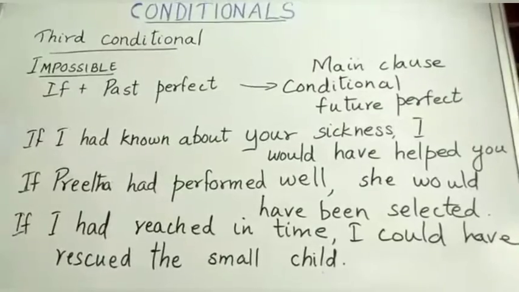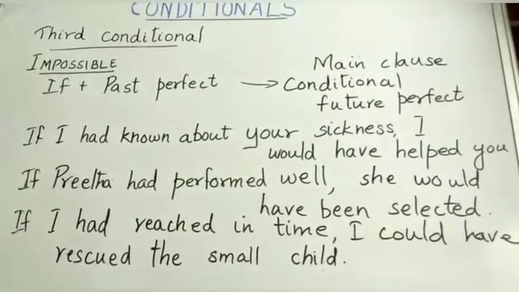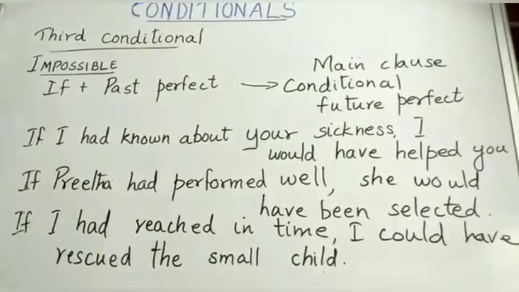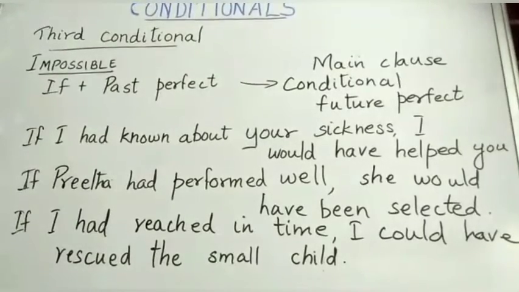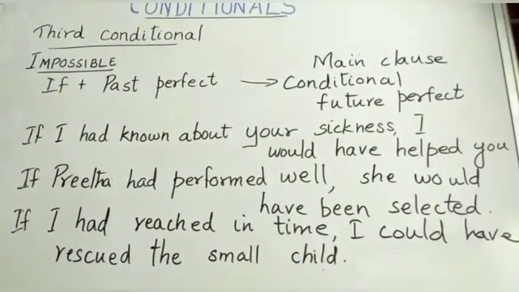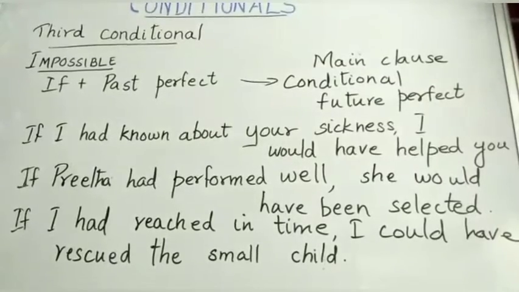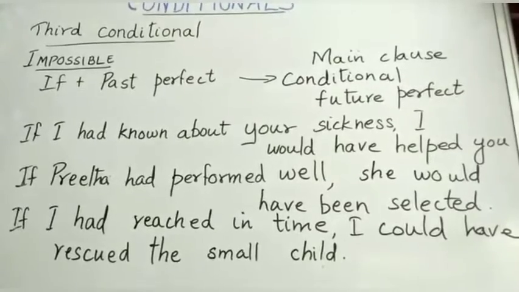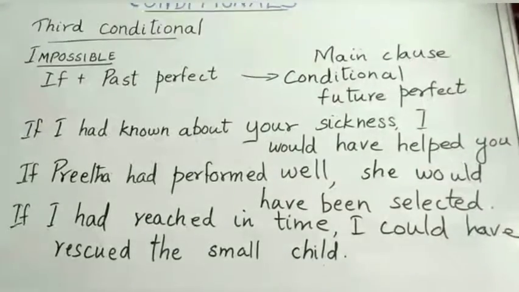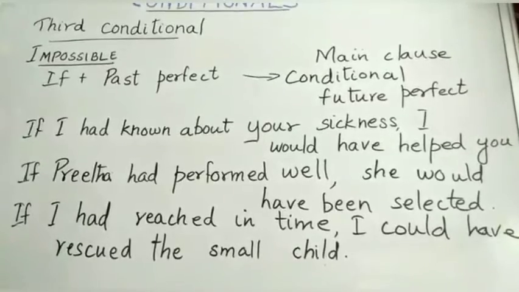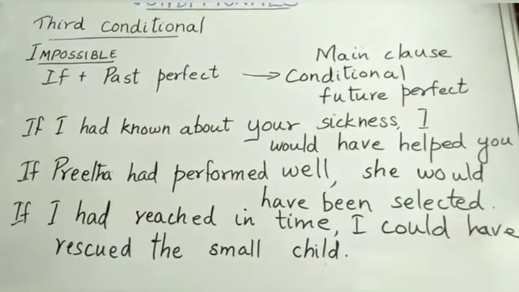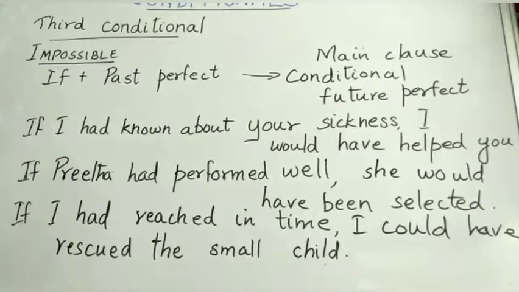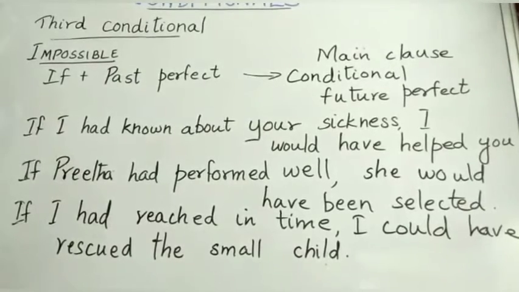See, the final condition is the third conditional, it is the impossible conditional. You know what the structure is? If plus past perfect. So the main clause is conditional future perfect. See the example: if I had known about your sickness I would have helped you. So had plus verb 3, that is known: know, knew, known. If I had known about your sickness I would have helped you.